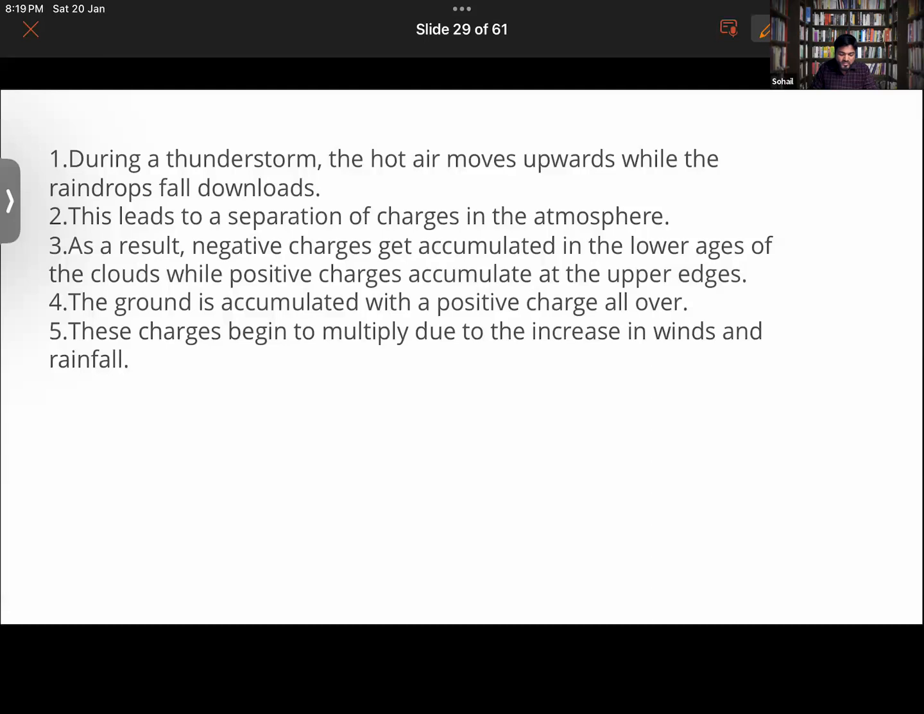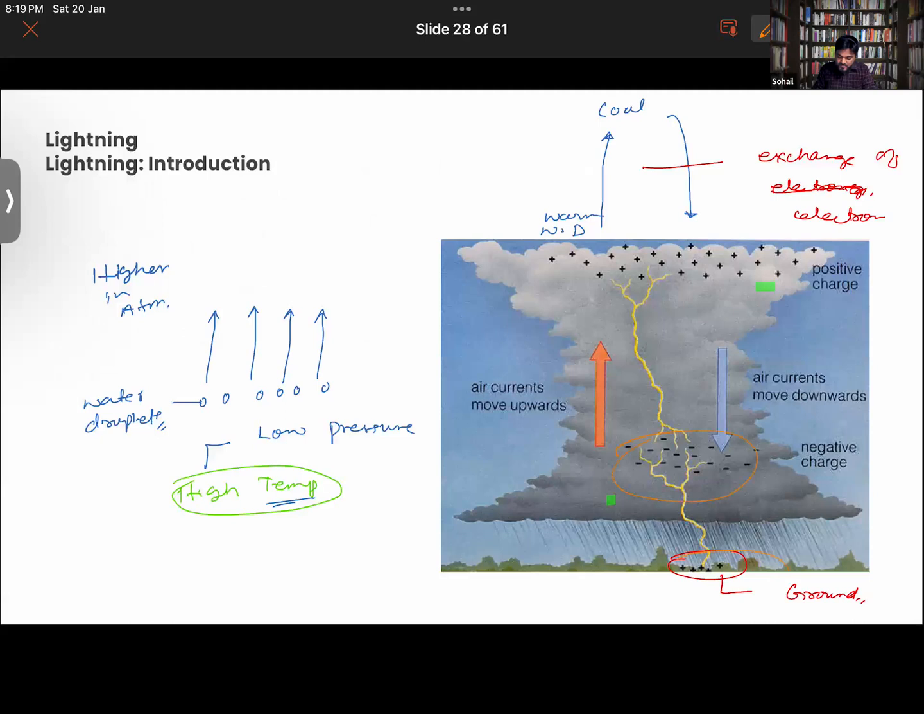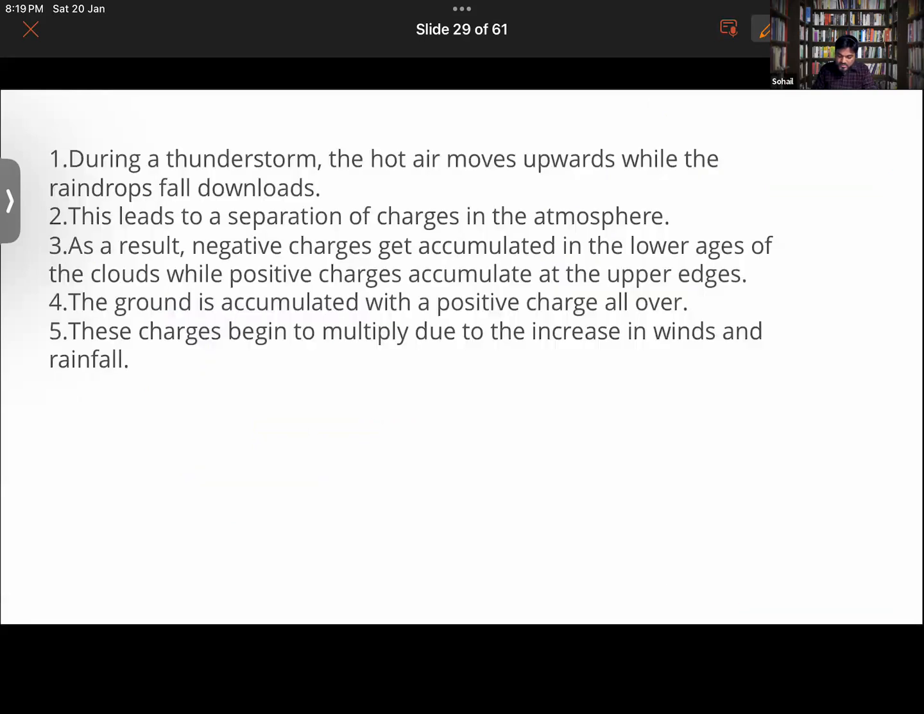You get to see that during thunderstorms, the air current is moving upward and water droplets move downwards. This causes the separation of charges between clouds, right? And between earth and the cloud there is also separation of charges. So basically what will happen is that after some time the magnitude of charge will increase.